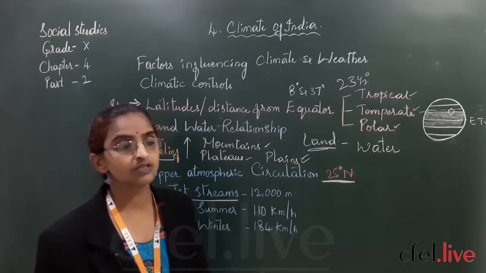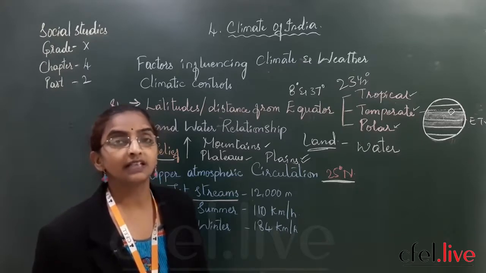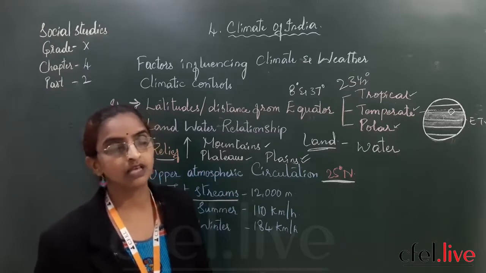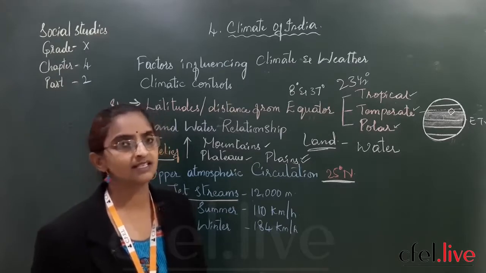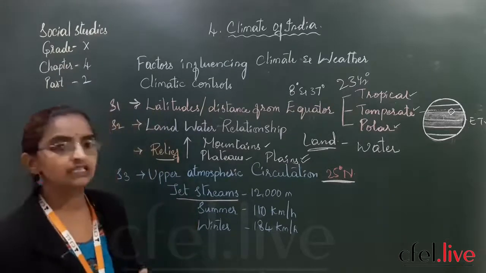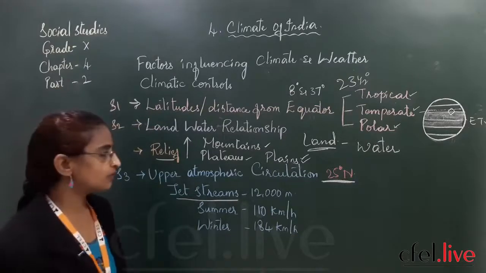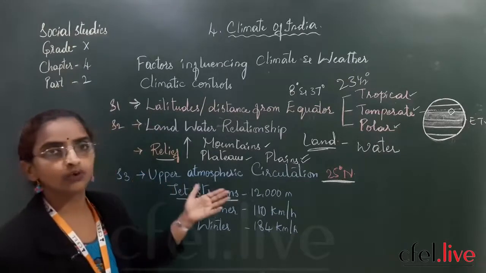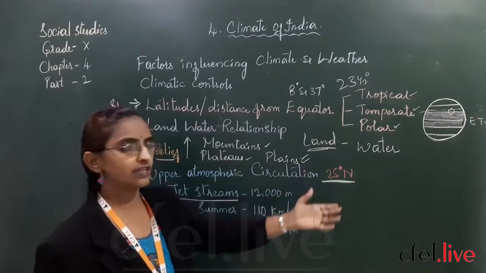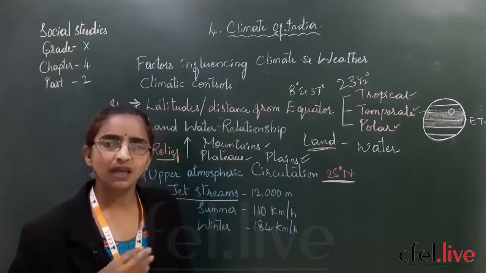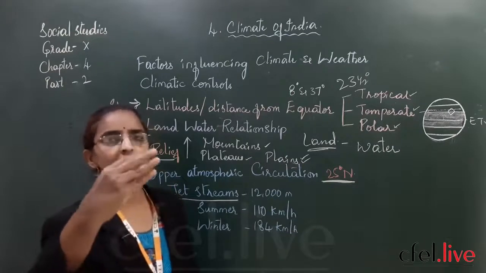So wherever jet streams blow, temperatures fall, bringing a lot of cold and even rains. And they are found blowing over which latitude? Over 25 degrees north latitude, just above the Tropic of Cancer.